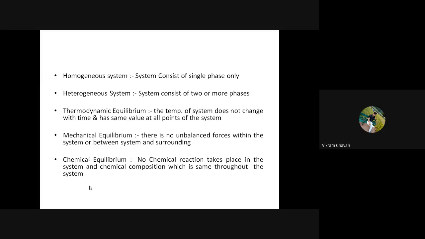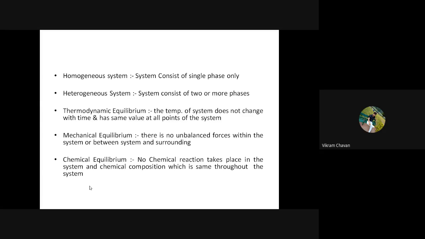Now in that jar, if you put some cubes of ice, then that system becomes a heterogeneous system. So if a system consists of two or more phases of matter or a substance, it will be considered a heterogeneous system. Homogeneous means only a single phase.